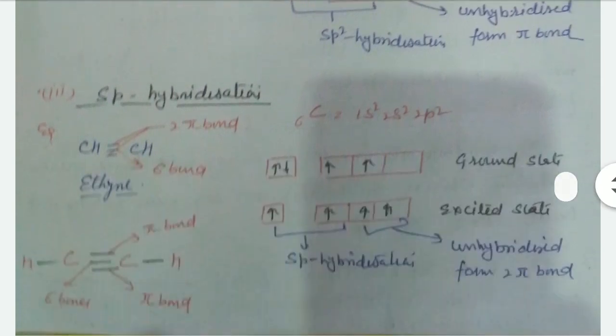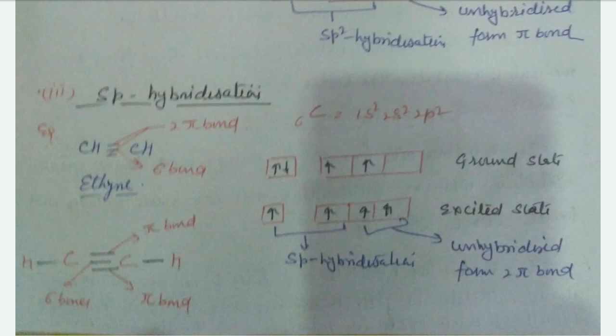In sp hybridization, also 2 electrons are present in 2s and 2 electrons are present in p orbital. In the excited state, one electron jumps from 2s orbital to 2p orbital, right? The last two p orbital electrons are unhybridized and form 2 pi bonds.